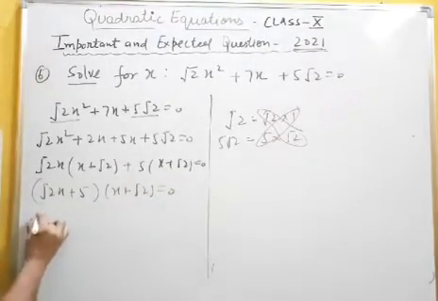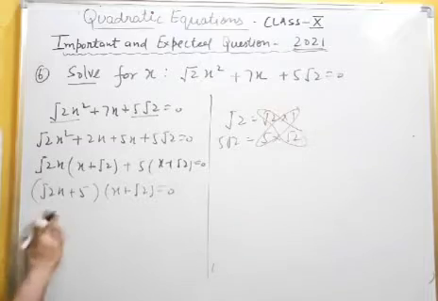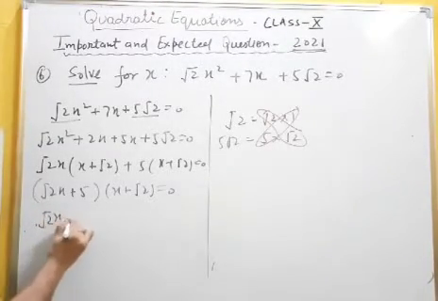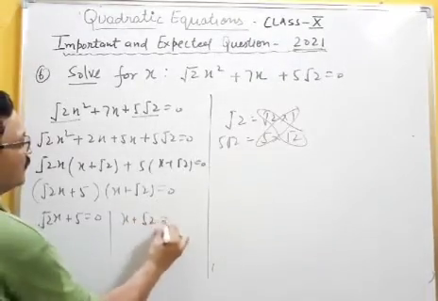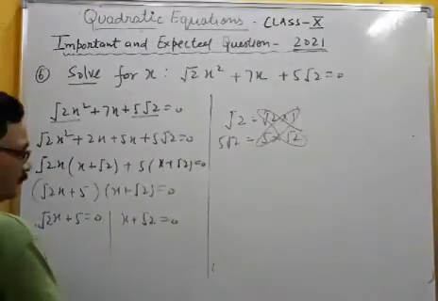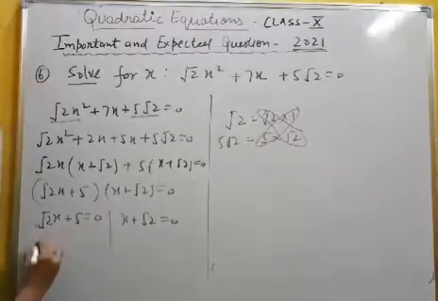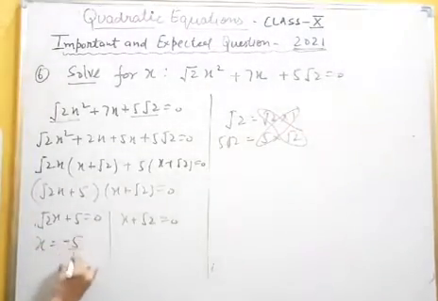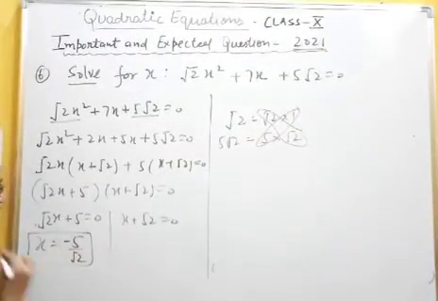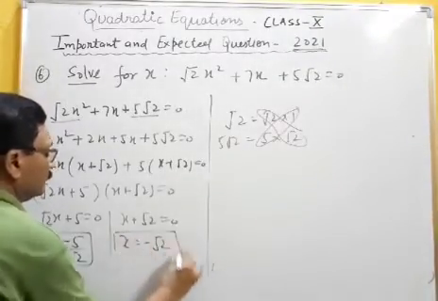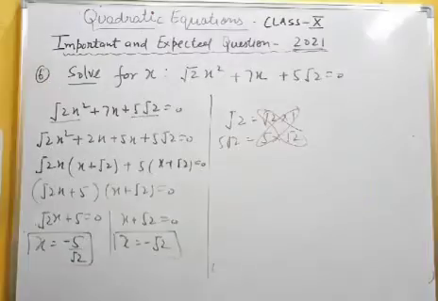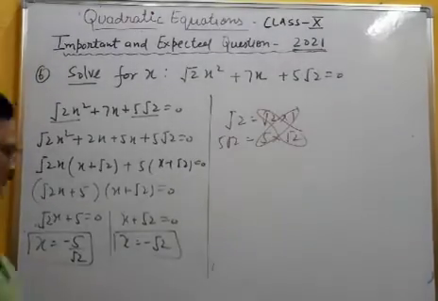Now solve: root 2x plus 5 equal to 0, x plus root 2 equal to 0. Solve. Done. Splitting the middle term.